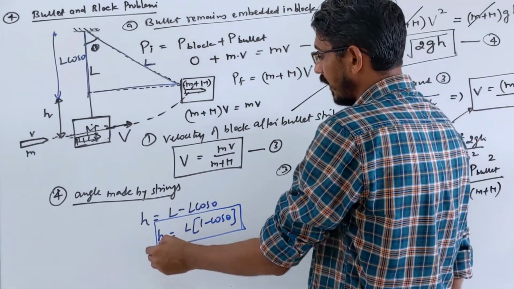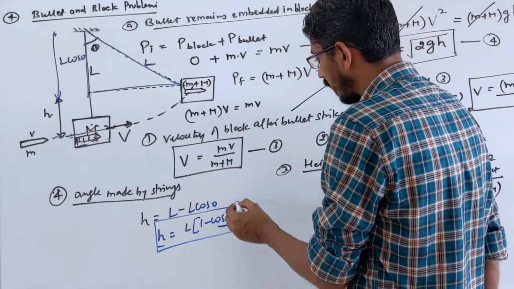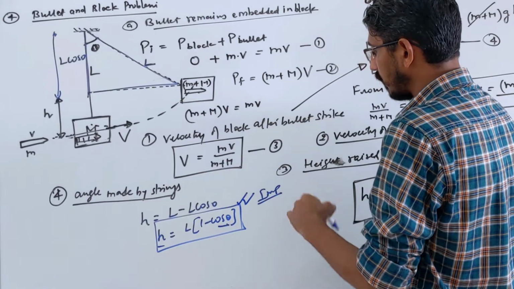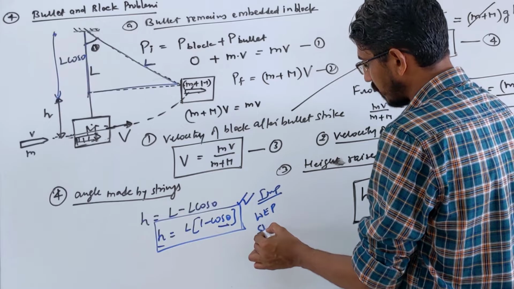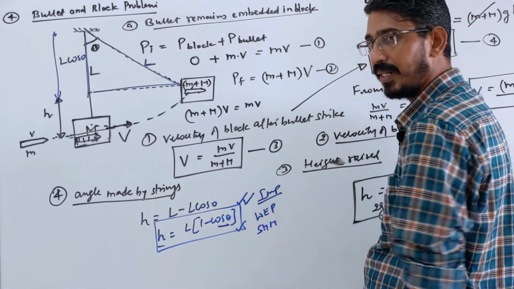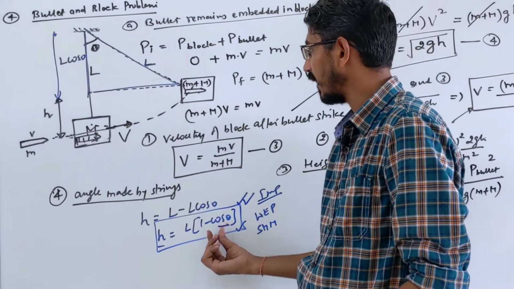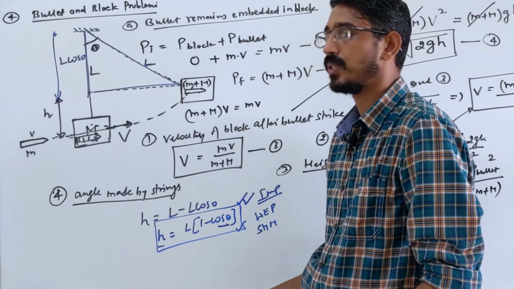So here, if you know the height you can calculate the angle, and if you know the angle you can calculate the height. This is very important. I am saying very important because apart from this chapter, in the work, energy, power chapter and our SHM chapter, this formula will be repeated again. A lot of questions have been asked on this. So height rise in terms of angle, or angle in terms of height rise, H is equal to L(1 minus cos theta), right?